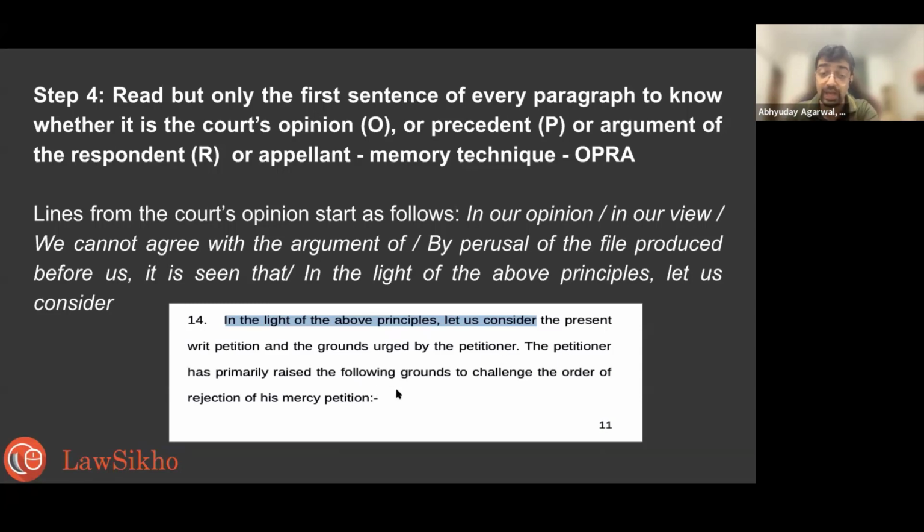So the petitioner has primarily raised the following grounds. So here you're getting a summary also. That means I can ignore the arguments of the petitioner. Why? Because the court is summarizing it. And I also know that after 2-3 paragraphs, I will get the court's opinion on the point.